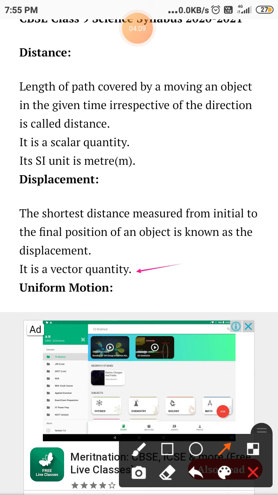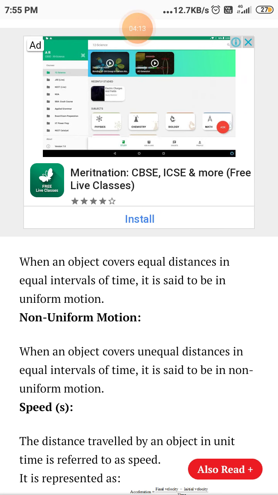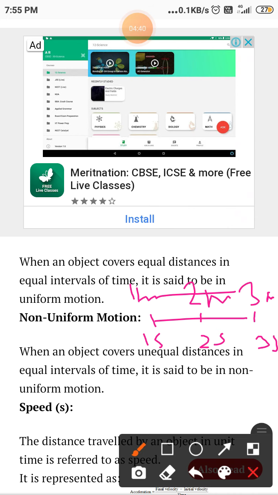direction is given. So now we are going to see uniform motion. When an object covers equal distance in equal intervals of time, it is said to be uniform motion. जब हम equal intervals of time में equal distance cover करते हैं, it is uniform motion, right? Suppose in 1 second I have covered 1 meter, in the second second I have covered 2 meters, and in the third second 3 meters, right? So this is uniform motion.